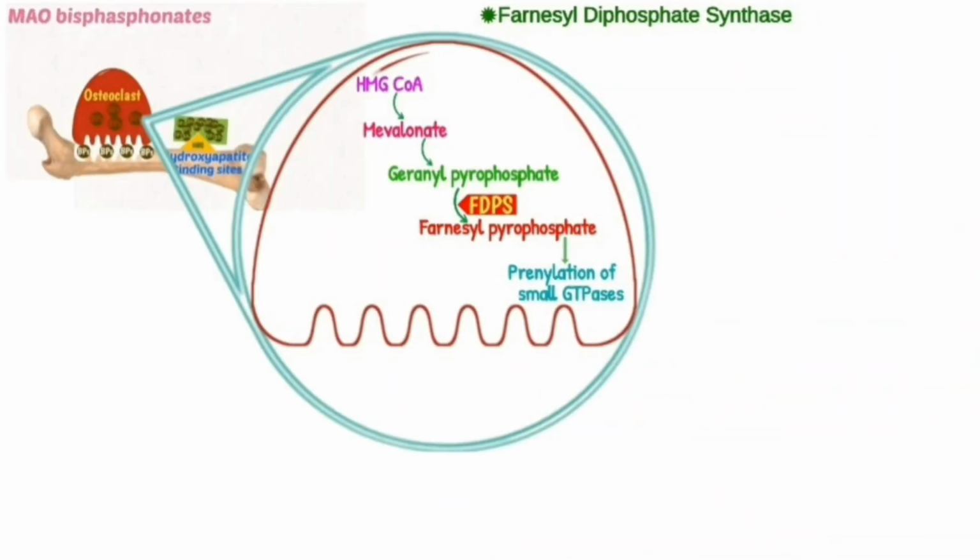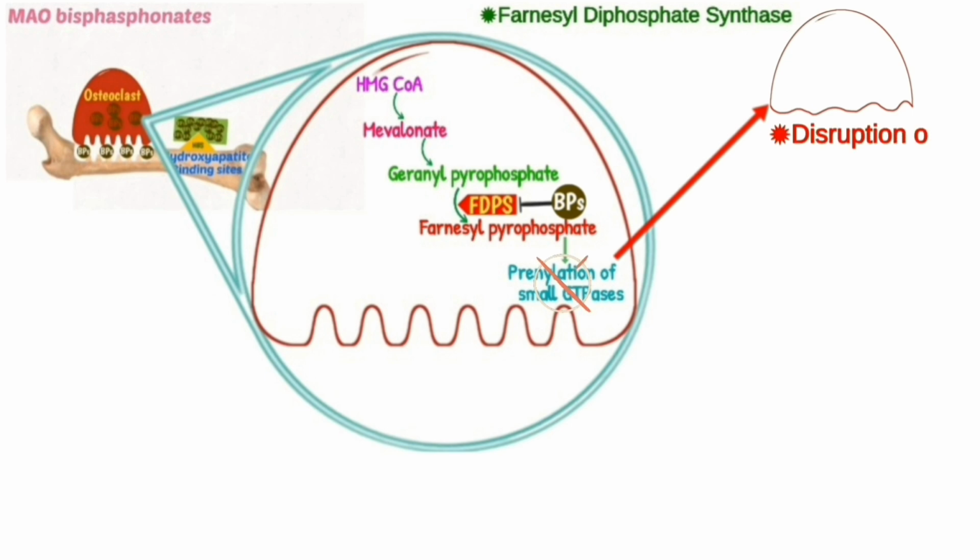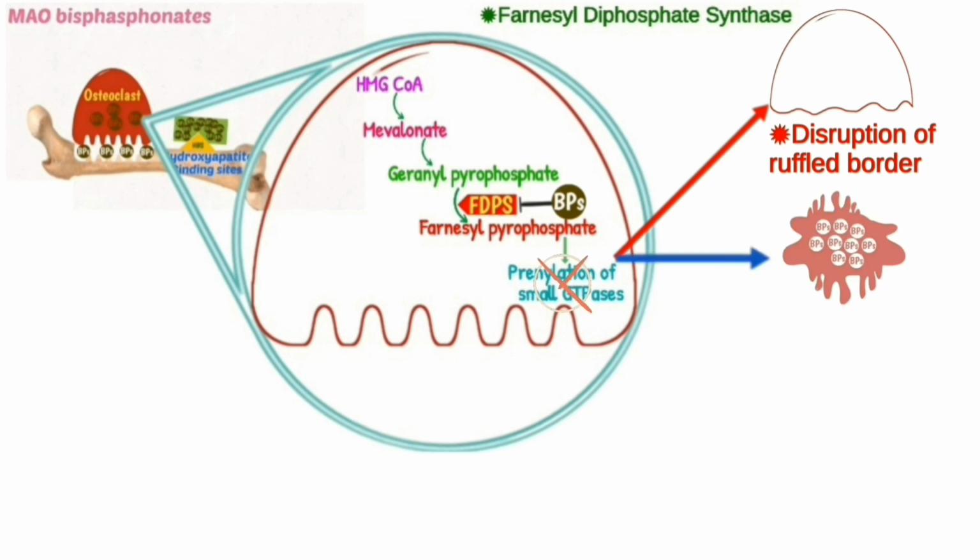So when bisphosphonate inhibits FDPS enzyme, prenylation of small GTPases will not take place and causes disruption of the ruffled border, which may lead to inhibited attachment of osteoclast to bone. Accumulation of bisphosphonate in osteoclast induces apoptosis in osteoclast.